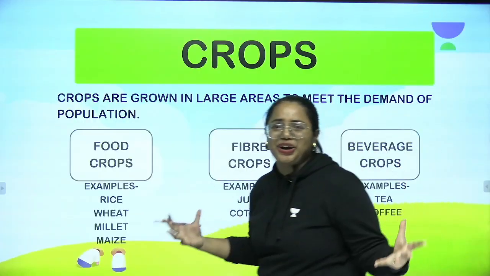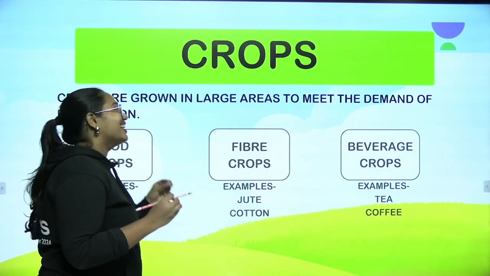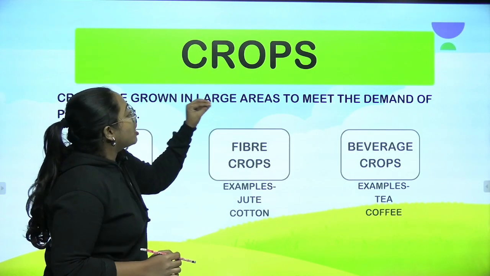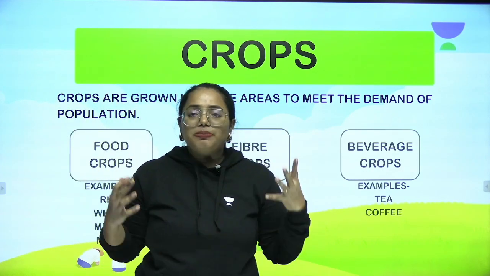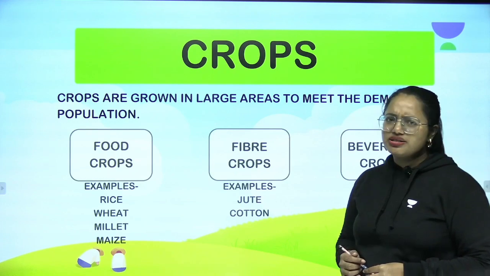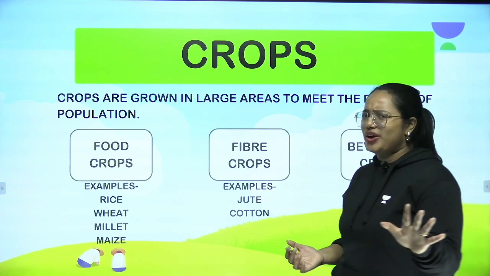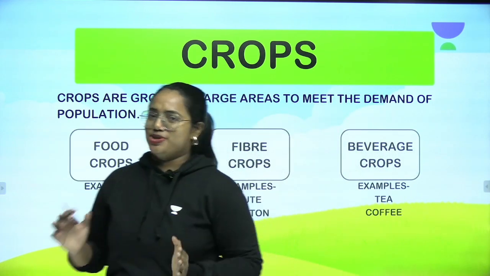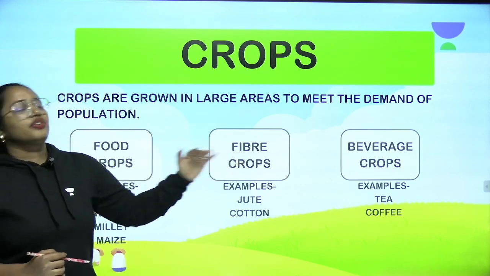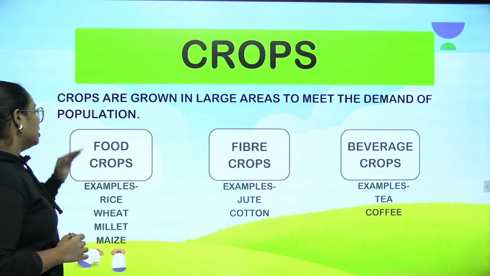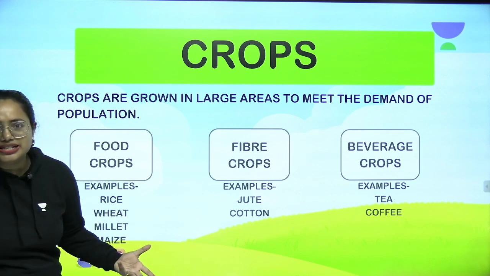So what are these crops? These are nothing but the plants which are grown in large areas to meet the population's demand. And what are the different types of crops? I think we are quite sure about the types of crops here, right? Food crops, fiber crops and beverage crops. The first one is known as food crop. And what are the examples?